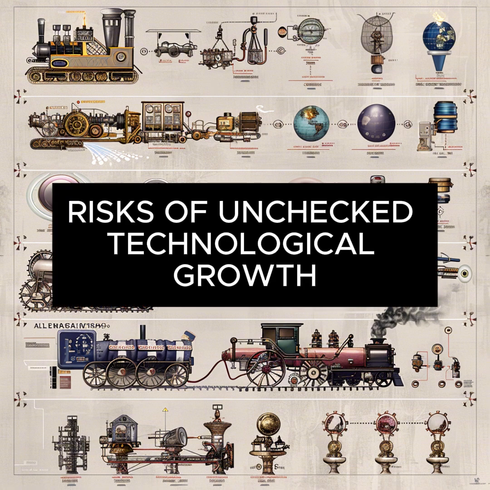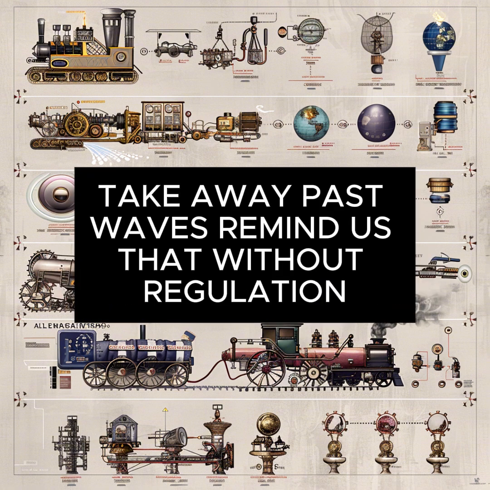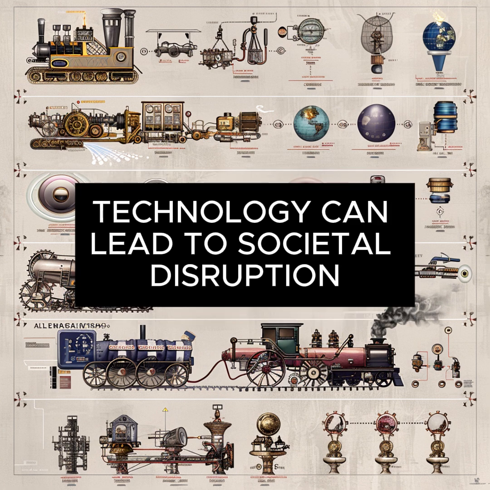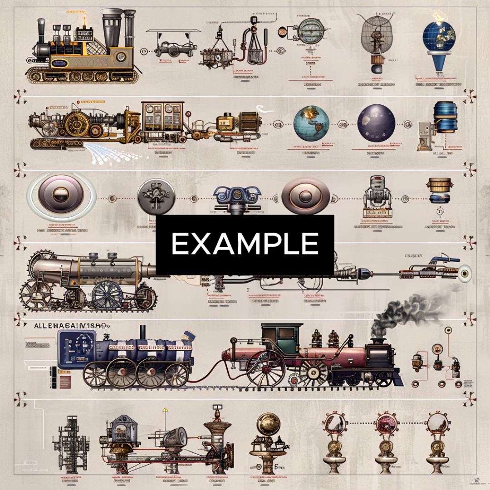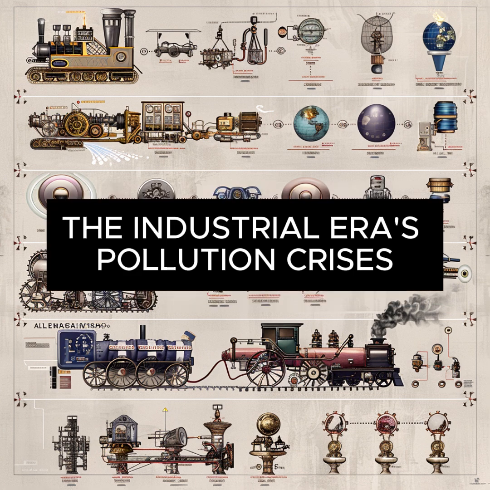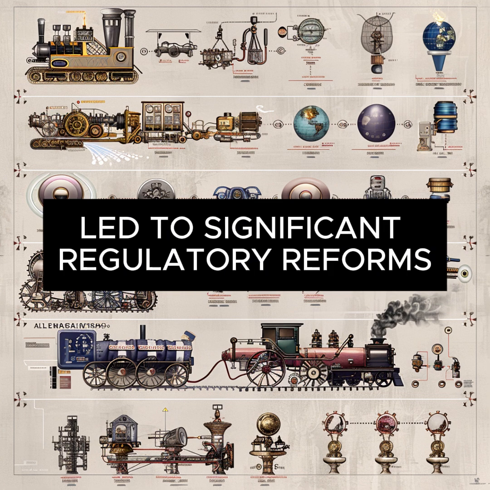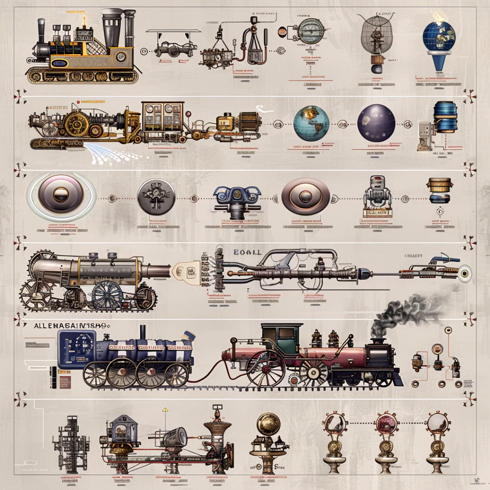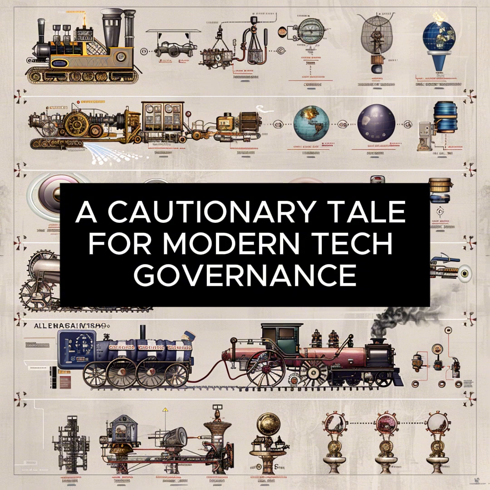28. Risks of unchecked technological growth. Takeaway: Past waves remind us that without regulation, technology can lead to societal disruption. Example: the industrial era's pollution crises led to significant regulatory reforms, a cautionary tale for modern tech governance.